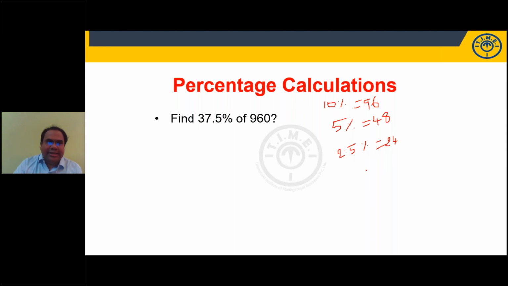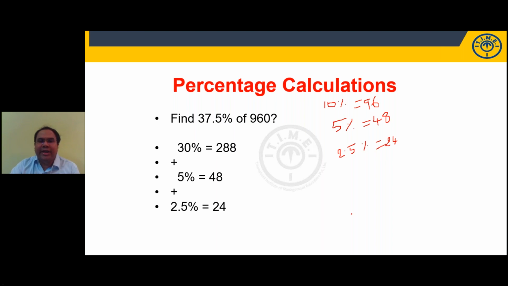Right, students? So 37.5 percentage can be written as 30% plus 5% plus 2.5%. 10% is 96, 30% is 3 times: 3 nines are 27, 3 sixes are 18, 288. 30% plus 5%, 5% is 48, plus 2.5% I'll add 24. So if you add these, 37.5 percentage is 360. Very good, Kavita. 360 is the correct answer.